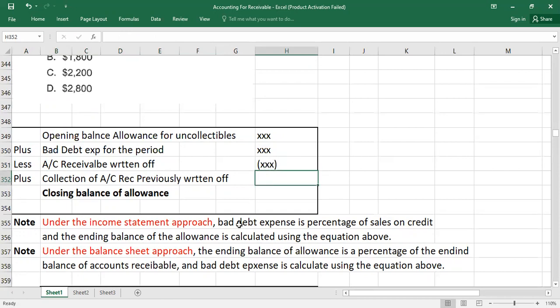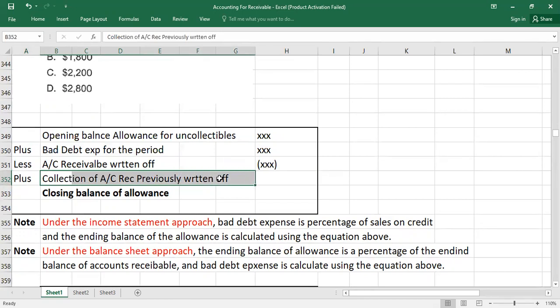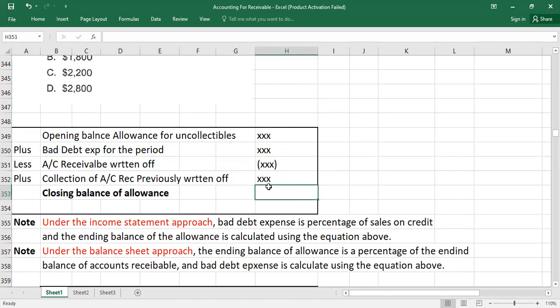Then we have plus collection of account receivable previously written off. When we collect bad debts which were previously written off, the entry is debit cash, credit allowance. So again allowance is credited. Because the allowance's nature is credit, and in this entry allowance is also credit, we add it here. This is how you will get the closing balance of the allowance.